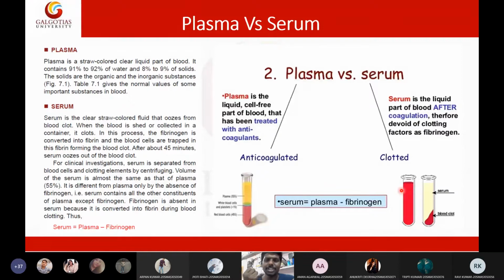Very good. Any other functions? So far we got 6 points actually. So you are doing very good. Other than protective function, any others?